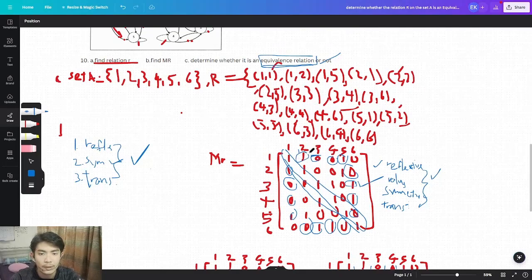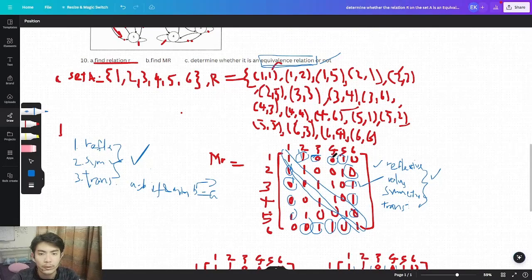Why? Because we're going to see one by one. For the column of 1 and 2, 2 and 1, there's 1 1. You must remember that for a symmetric relation, A must be B if and only if B is equal to A. So now, according to this rule, we will check whether it is true or not. For 1 3 and 3 1, it's the same value, so it mirrors each other.